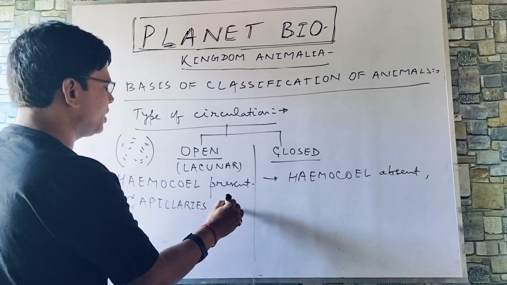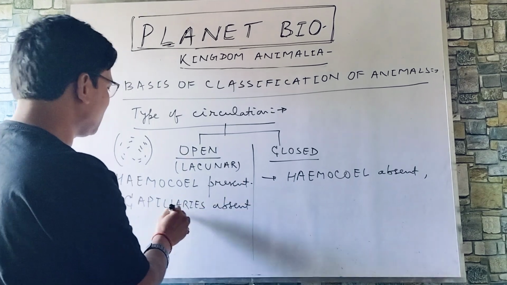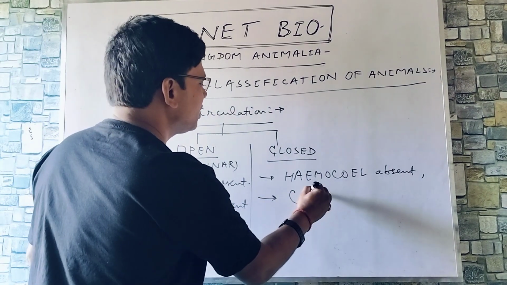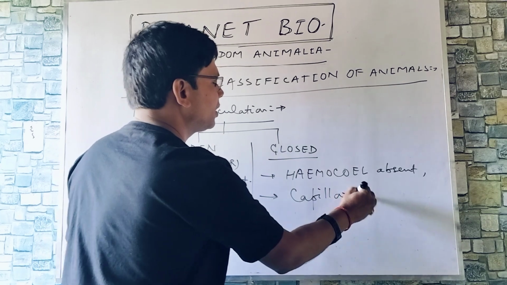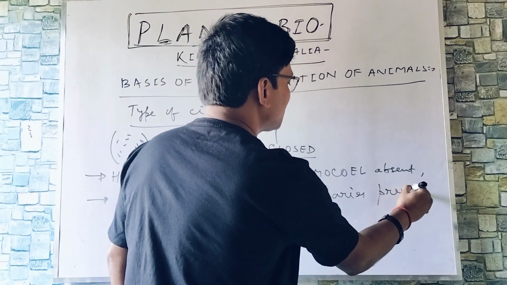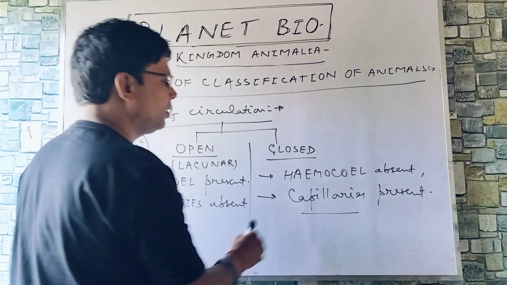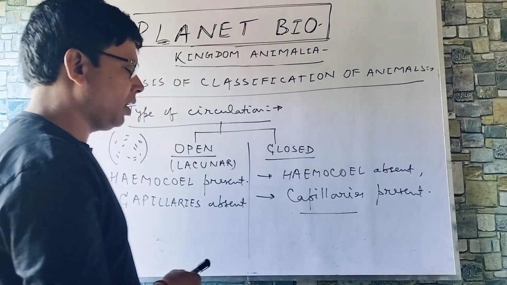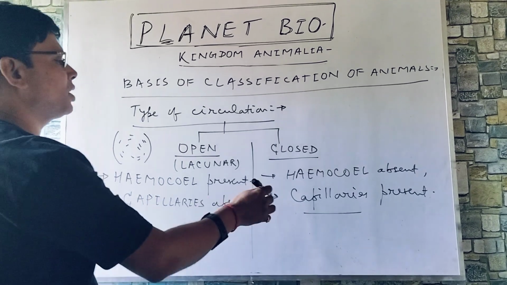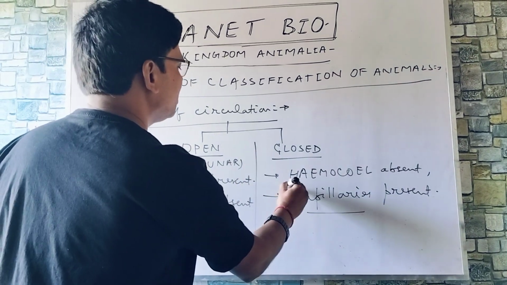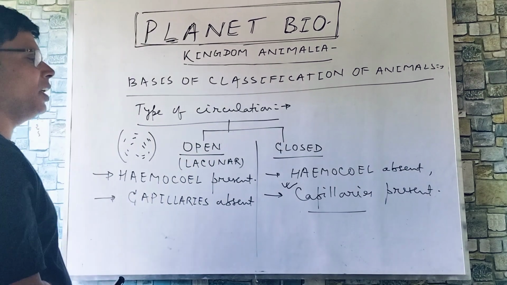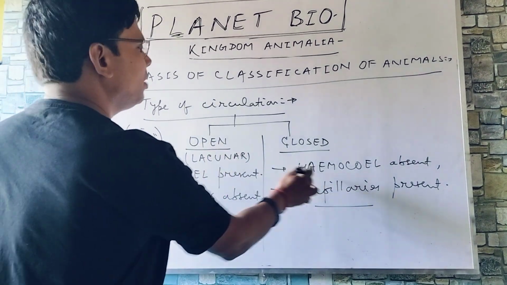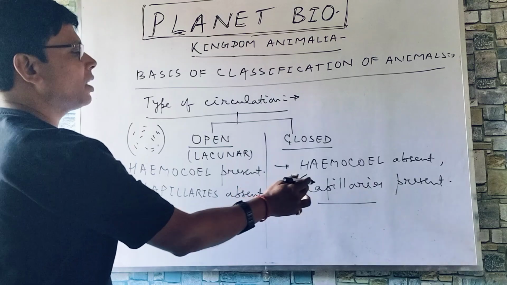Capillaries are absent here. Hemocoel present, capillaries absent. Here capillaries present. So a special kind of blood vessel, thinnest but permeable to certain solids and liquid molecules. Capillaries are present. So basis is capillary. Hemocoel present here, hemocoel absent here, capillaries absent here, capillaries present here.